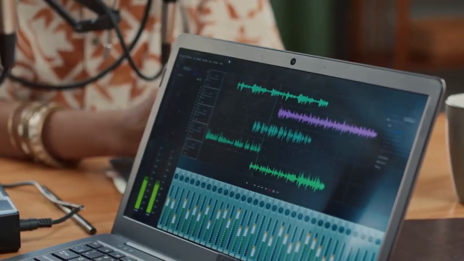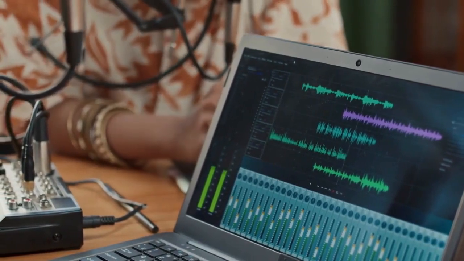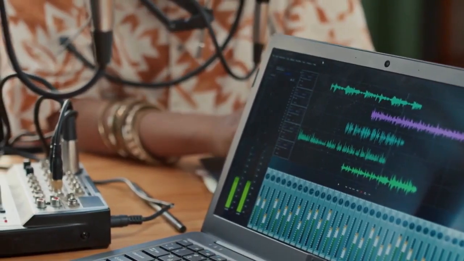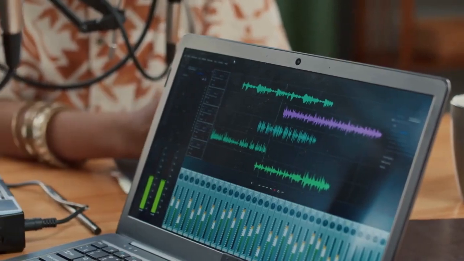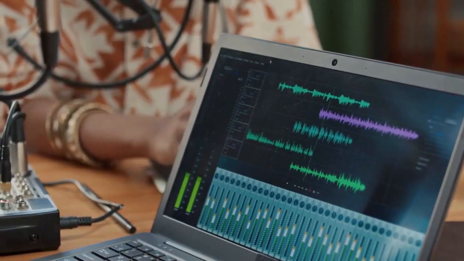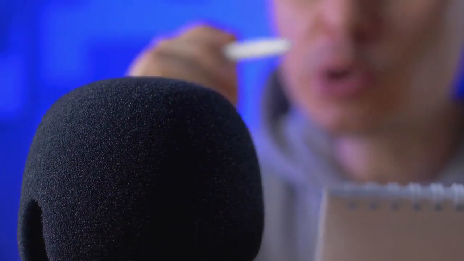Now test your setup. Play some audio in your application. Check that the audio is being routed through Blackhole. Verify you can hear the audio through your headphones or speakers. You might need to adjust the volume levels in your application or system preferences. If you face any issues, double-check all your settings. Ensure the correct input and output devices are selected.